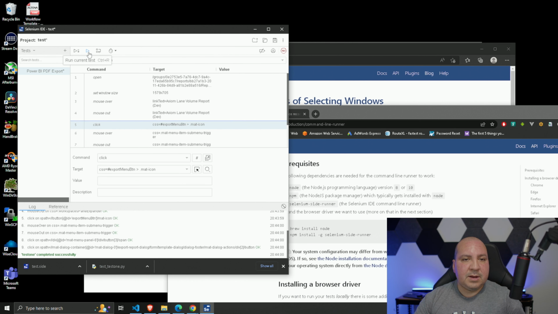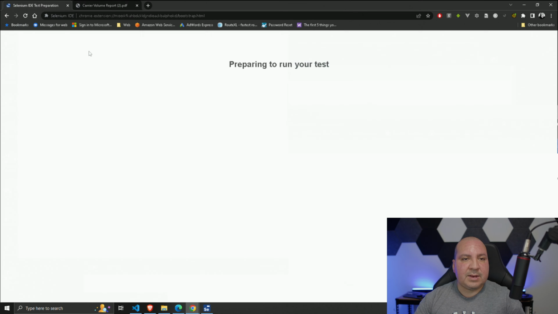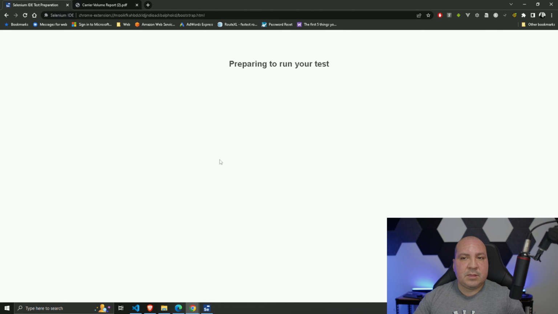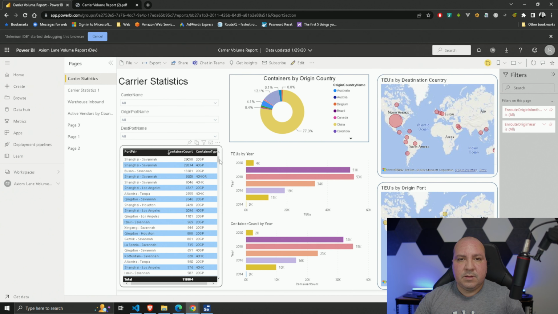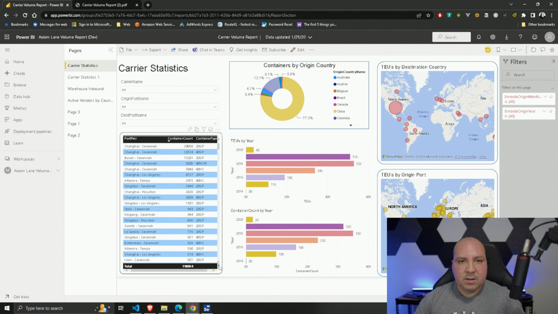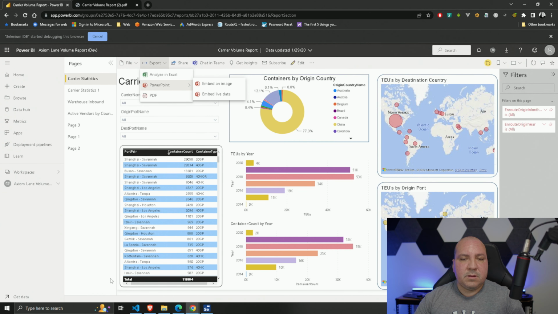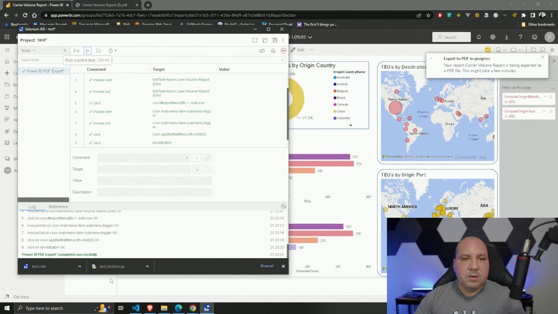So let me just click test. We want to run it. If I click test, it's preparing my test, and then it should start running. I don't see anything happening. There it goes. Cool, it's exporting out. Okay, so everything worked fine, as we could tell, and it's doing its job.